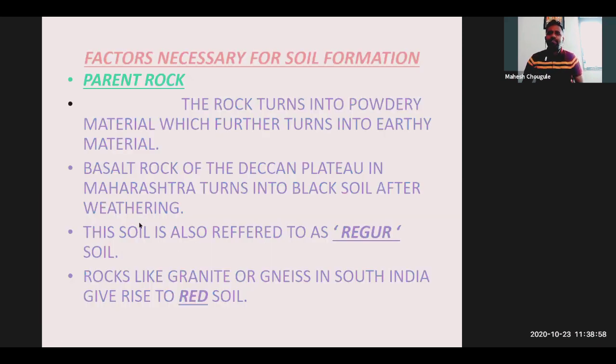Yes, very good. Excellent. So, factors necessary for soil formation. What are the different factors? First of all, we can see a parent rock. Then we can see regional climate, biotic factors, biotic material, and the time.